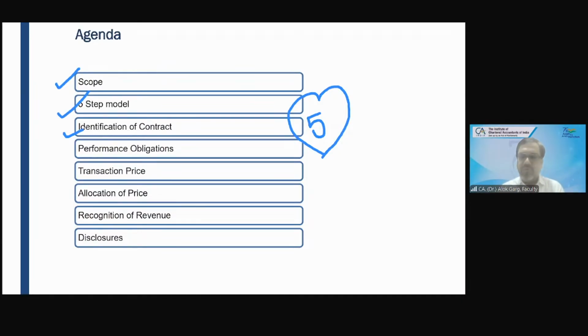No. If it is not a contract with the customer, do I need to check all the other steps, to see whether revenue should be recognized or not? The answer is no, because it is not a contract with the customer.